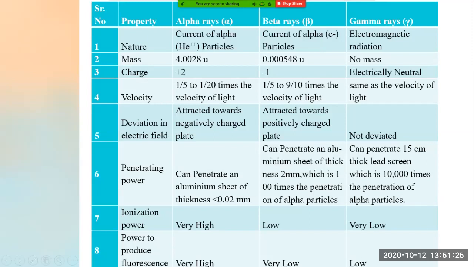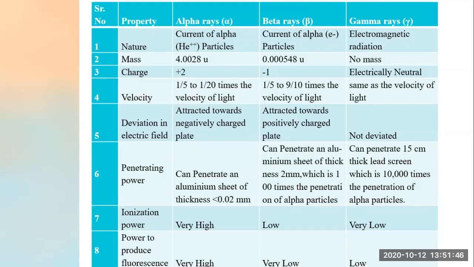Hence you have a clear conception of each and every characteristic of these rays, and it is very important. This nuclear physics subject is very interesting. Just go through the small points: what are atomic numbers, what are atomic mass, each and everything.